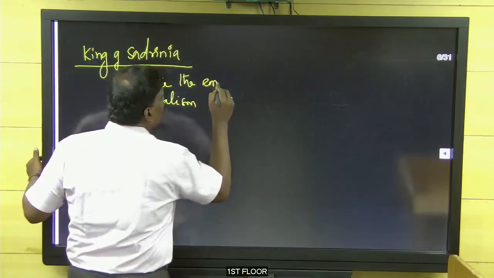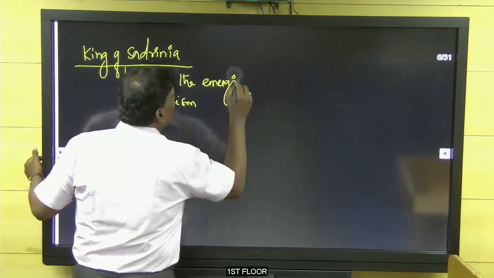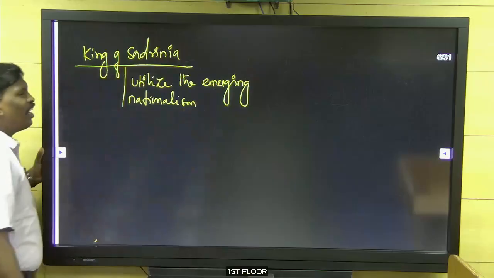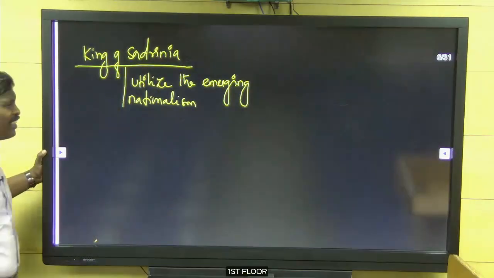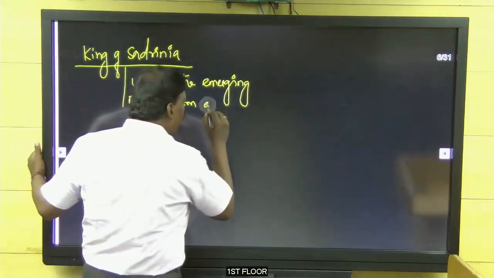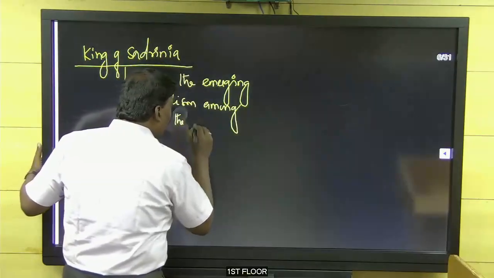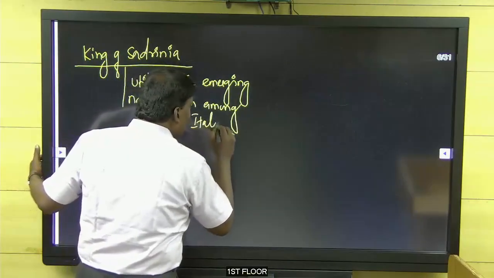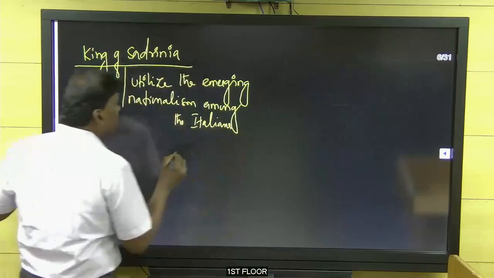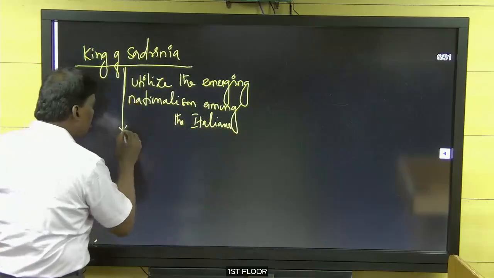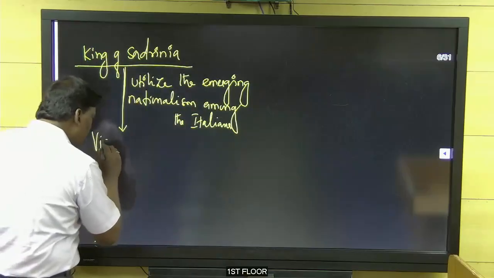You write it as emerging. The king of Sardinia wanted to utilize the emerging nationalism among the Italians. What was the name of the king who wanted to utilize this? Victor Emmanuel.